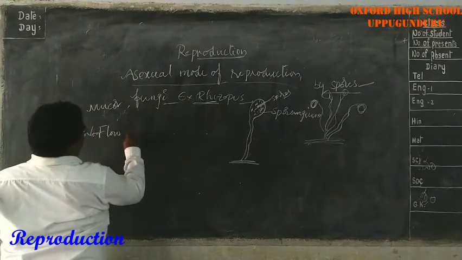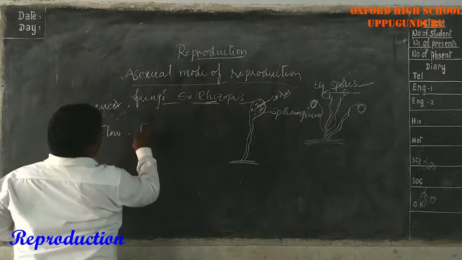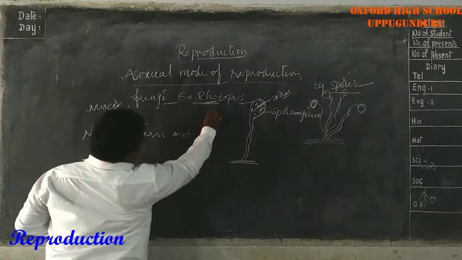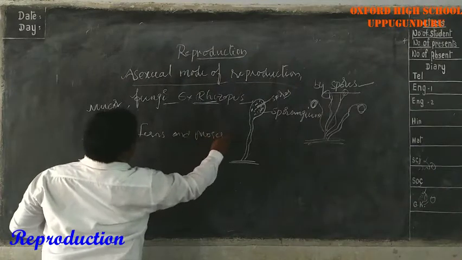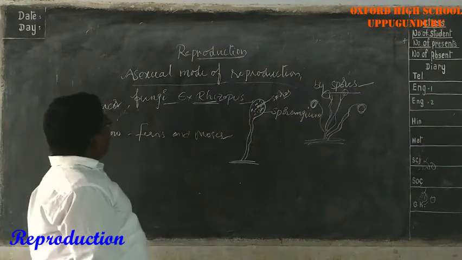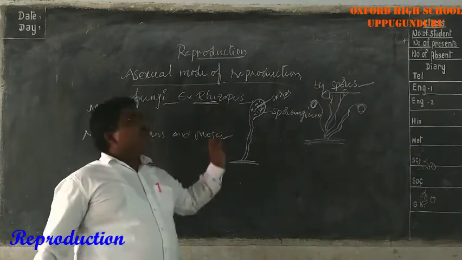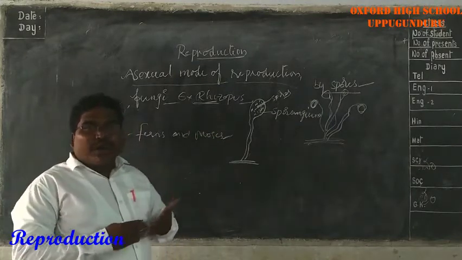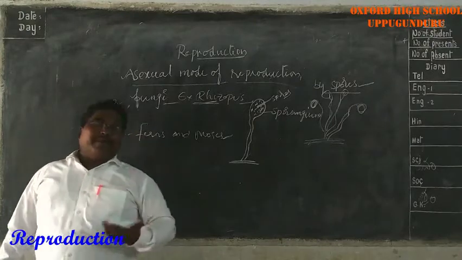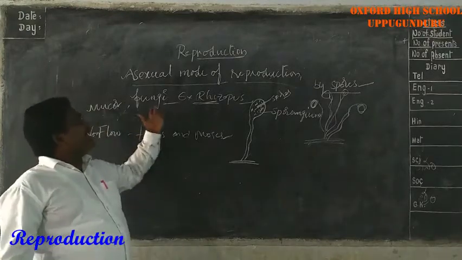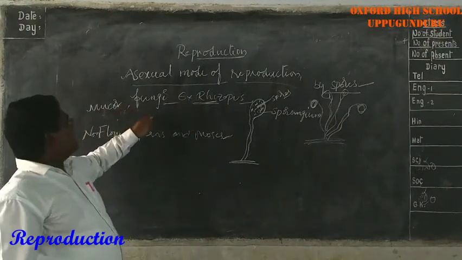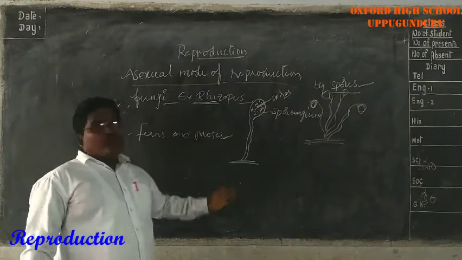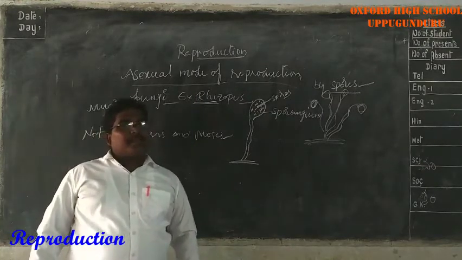This is the mode of reproduction that we can see in the fungi. So this mode of spore formation, we can see in the fungi like rhizopus and mucor, and some bacteria and some non-flowering plants like ferns and mosses. Do you understand this?